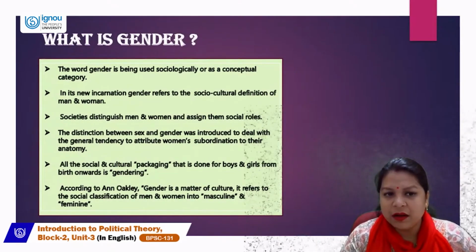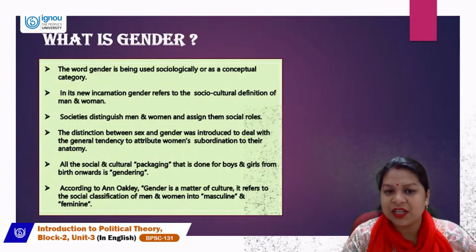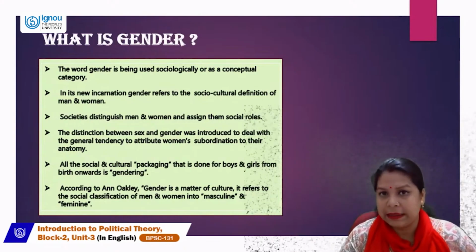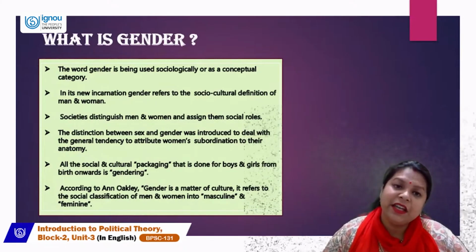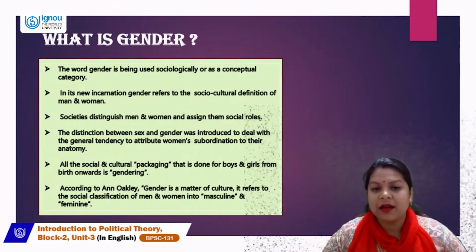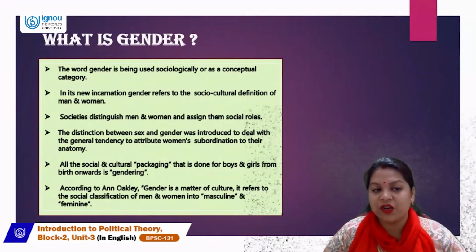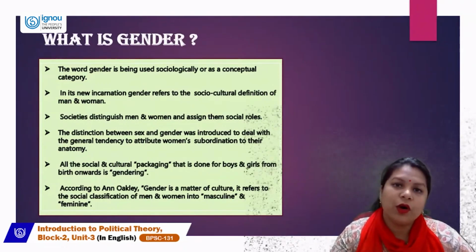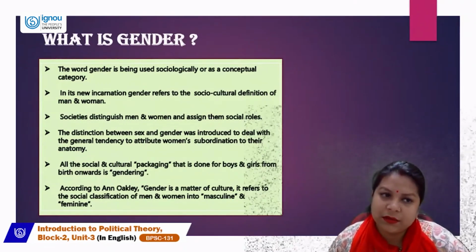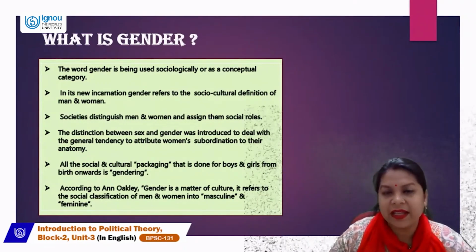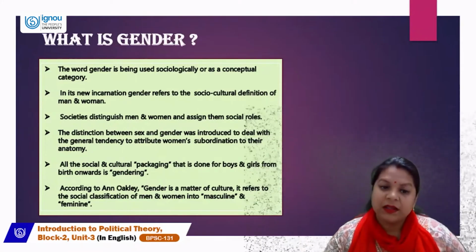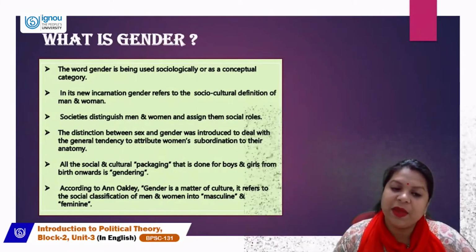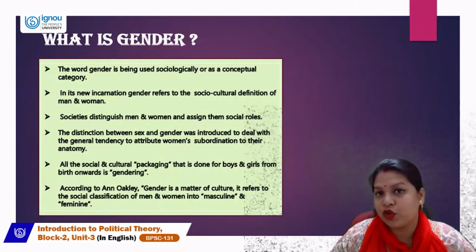The word gender is being used sociologically, as a conceptual category. In its new incarnation, gender refers to the socio-cultural definition of men and women. The society distinguishes men and women and assigns them social roles.